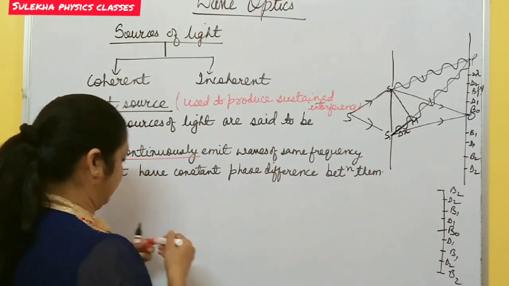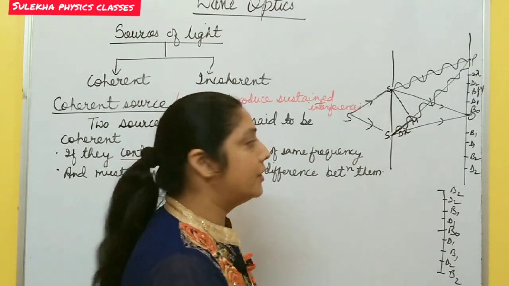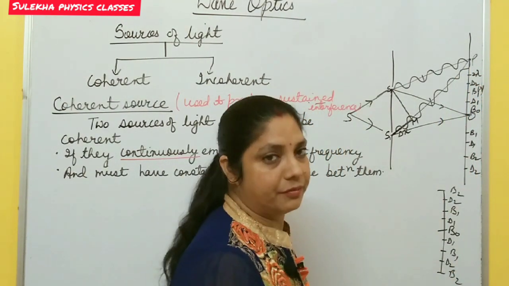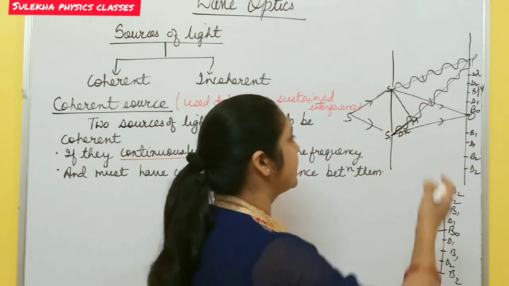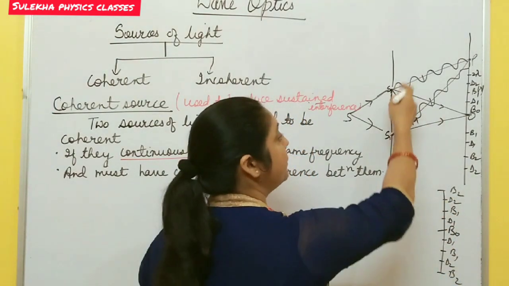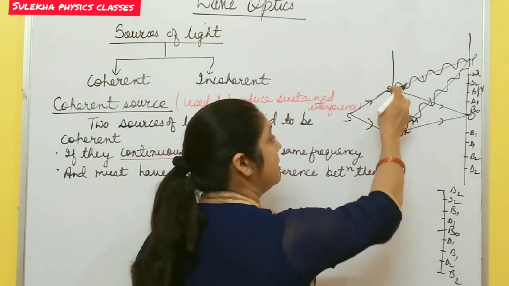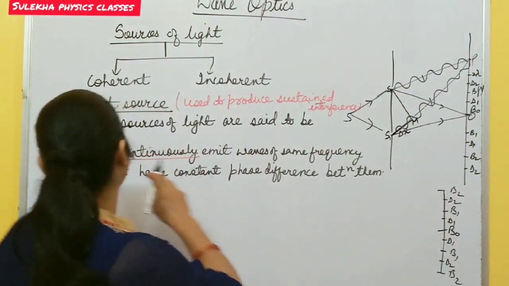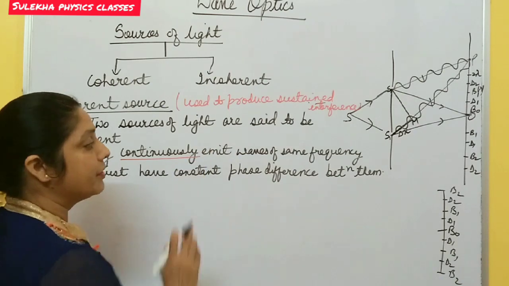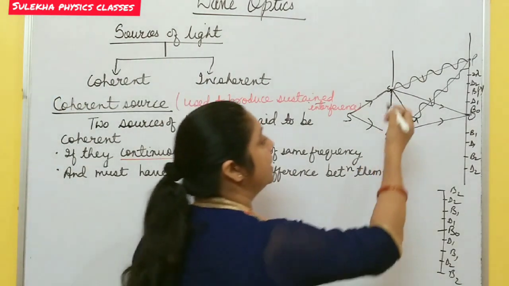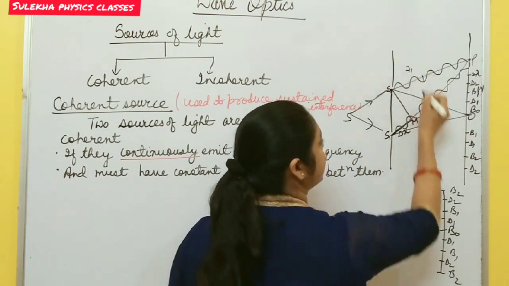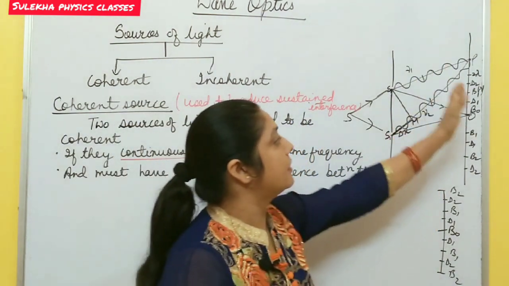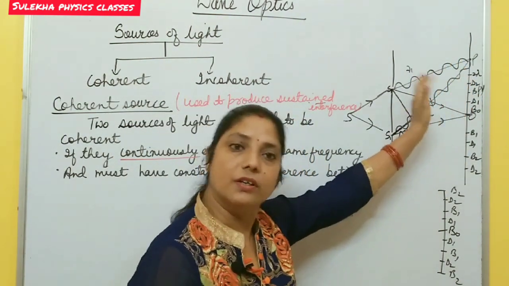If the waves are not emitted continuously, then at one point, if you get, suppose, a bright fringe, a bright band, after some time it stops because no waves are emitted. So these two sources must emit continuous waves of the same frequency, so that the interference pattern produced on the screen is sustained or stable.